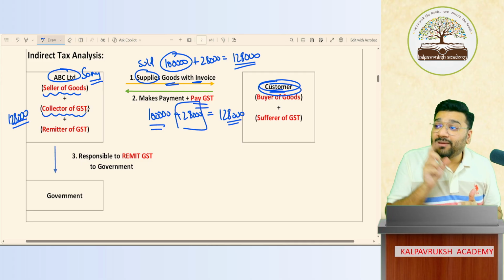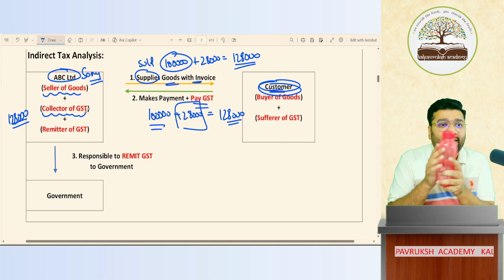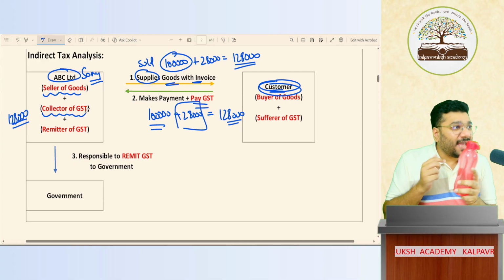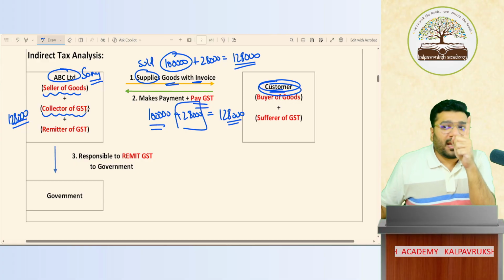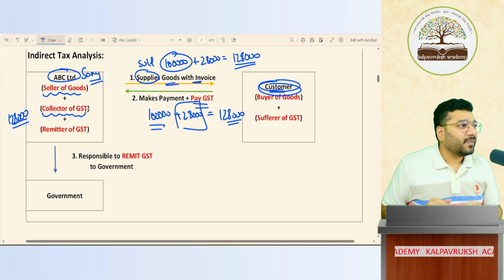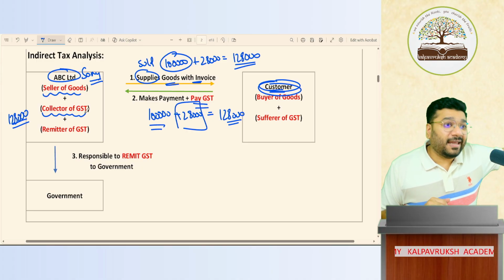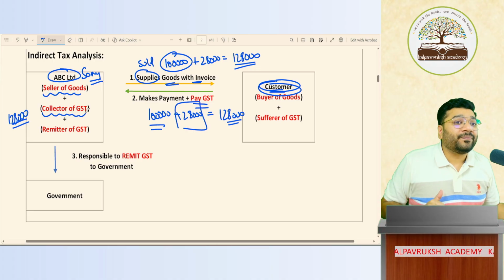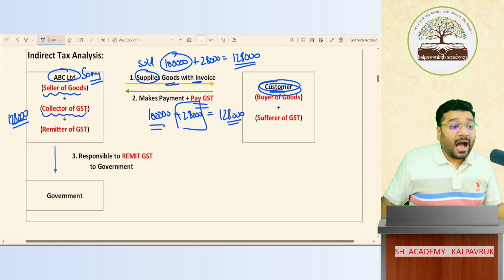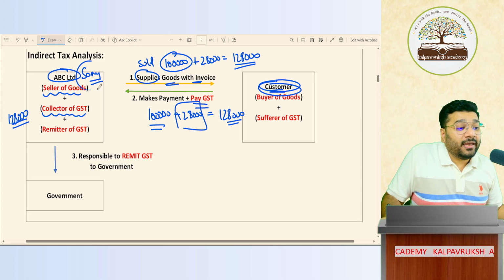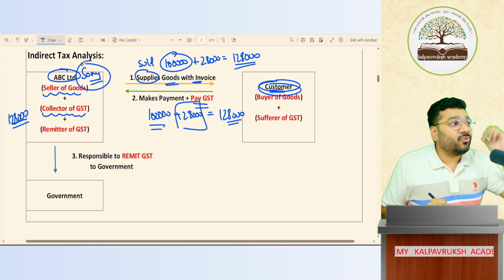How did they earn it? By selling the product. After selling the product, whatever money I get is my money, I can do whatever I want with it. But this extra 28,000 rupees that I collected is GST. Whose money? Government money. Can Sony company enjoy government money? No.